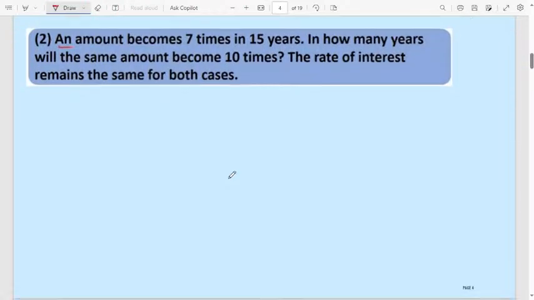This one is a little tricky one, but easy, interesting one. Second question: an amount becomes 7 times in 15 years. Consider the amount to be P in terms of rupees. This P amount will become 7 times of P in 15 years.